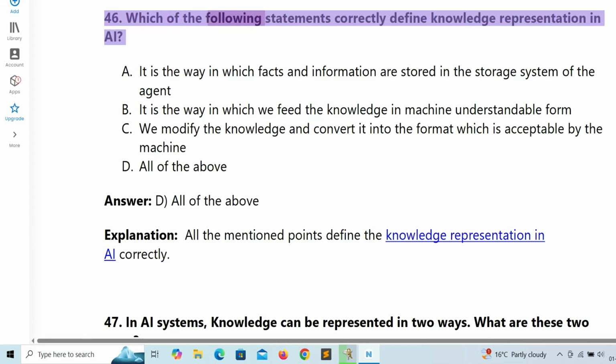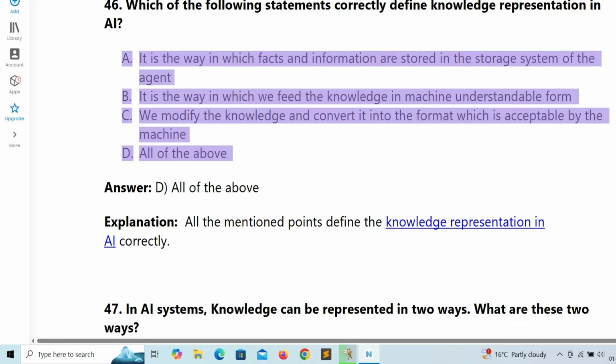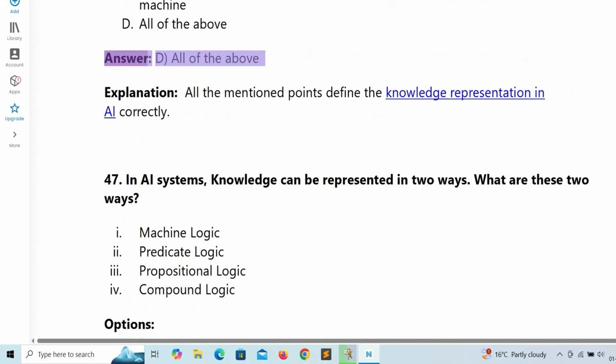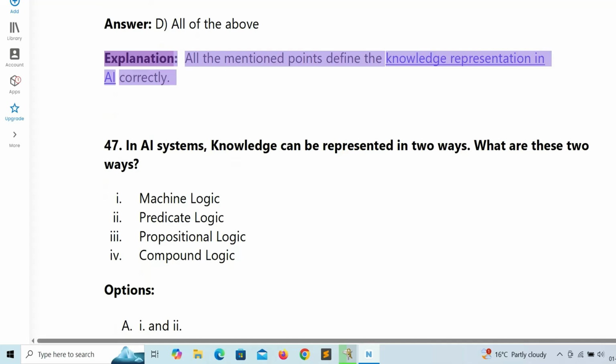46. Which of the following statements correctly define knowledge representation in AI? A. It is the way in which facts and information are stored in the storage system of the agent. B. It is the way in which we feed the knowledge in machine understandable form. C. We modify the knowledge and convert it into the format which is acceptable by the machine. D. All of the above. Answer: D. All of the above. Explanation: All the mentioned points define knowledge representation in AI correctly.